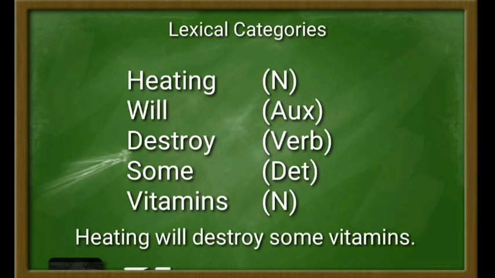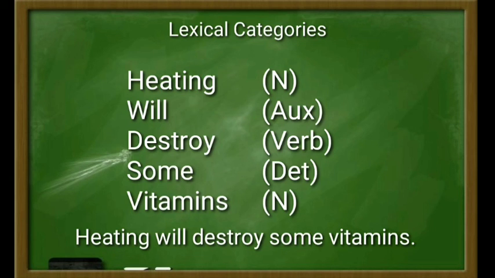It can be proven by syntactical frames such as the example I will go, which consists of noun phrase plus auxiliary plus verb phrase. And then the word destroy here works as a verb, and it is also an open category. It can be proven by morphological frame, for example she destroys, which consists of verb plus third person singular, and it can also be proven by syntactical frame, for example will destroy, where will is an auxiliary and destroy is a verb.